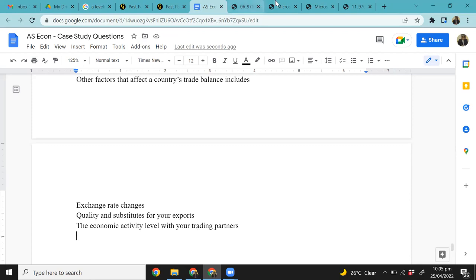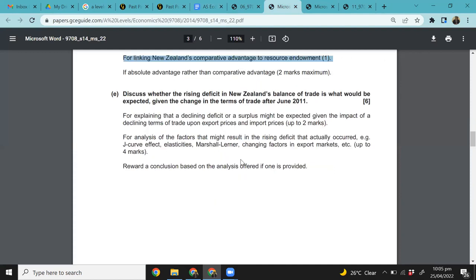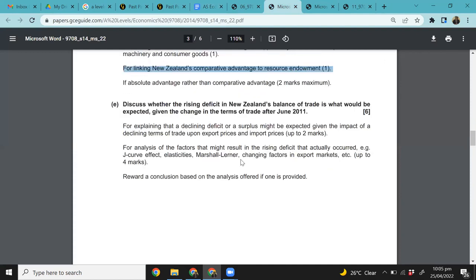Okay, now let's go to the marking scheme. Let's see what the marking scheme has to say about that, right? Okay. For explaining that a declining deficit or surplus might be expected given the impact of a declining terms of trade upon export and import prices. For analysis of the factor that may result in a rising deficit that actually occurred because of J-curve, elasticities, Marshall-Lerner condition, changing factors in export markets, right?